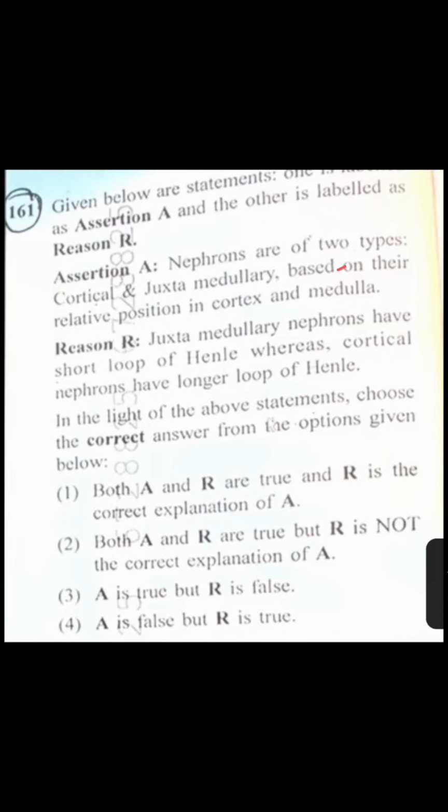So assertion is correct. Reason. Juxtamedullary nephrons have short loop of Henle. No. So reason is wrong. So correct option is assertion is true but reason is false. So correct option is third.